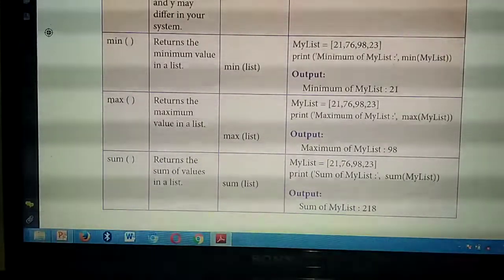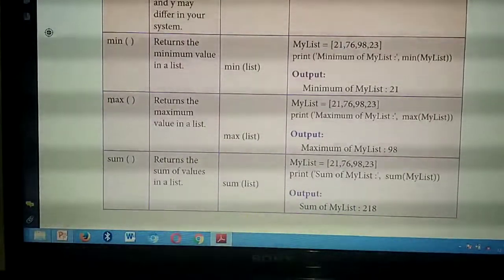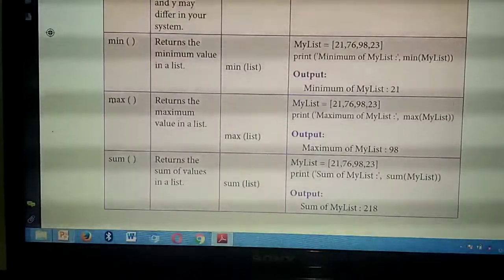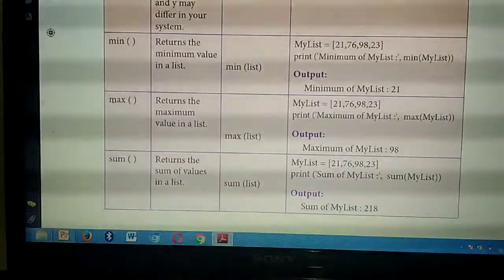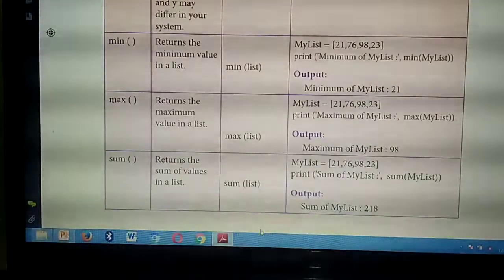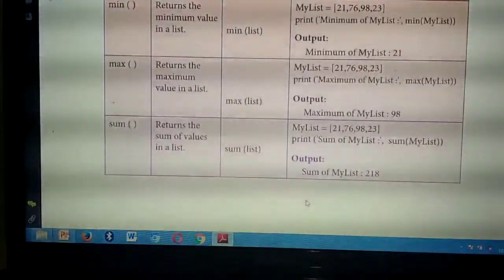Understand? So what's the use of min, max and sum? Min means it will return the minimum value. Max means the highest value. Sum means it will add all the values and you will get the answer.